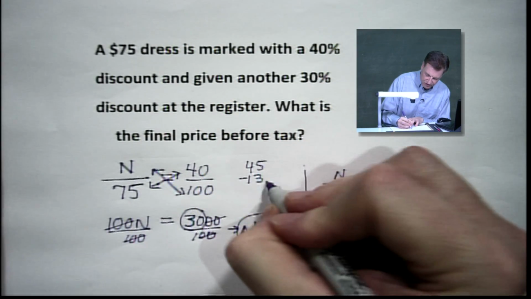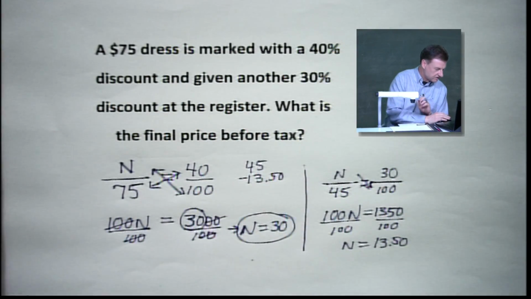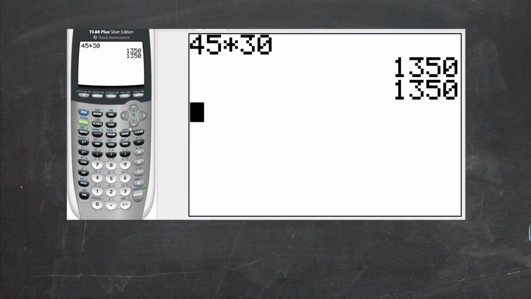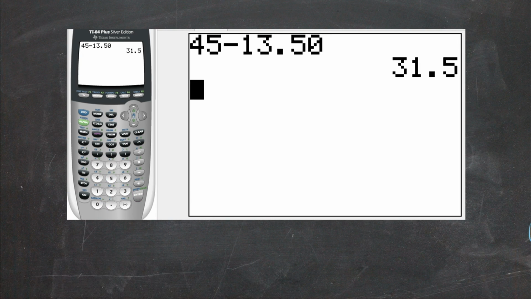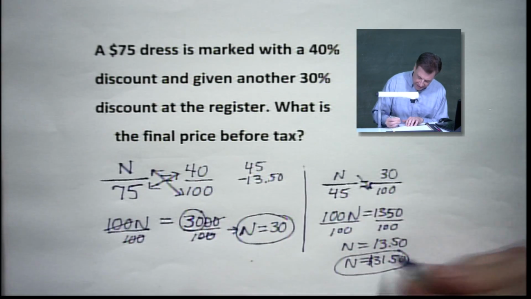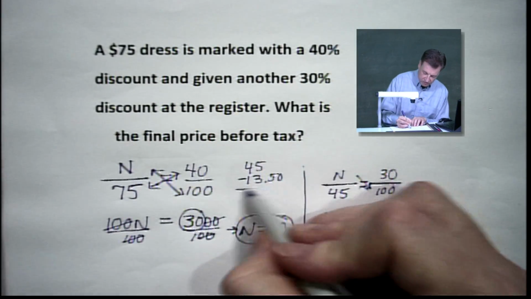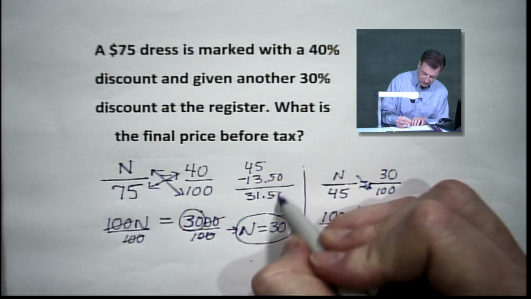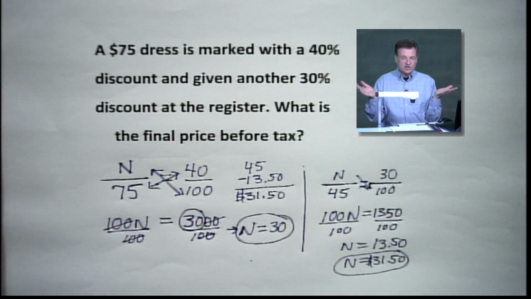Now, remember we had 45. We're going to subtract $13.50. All right, so let's see, $13.50 from 45. Let's clear this out and see what we get real quick. 45 minus $13.50. Here we go. And we get $31.50. That, dear friends, is what we ended up with. And hey, there's your final cost.